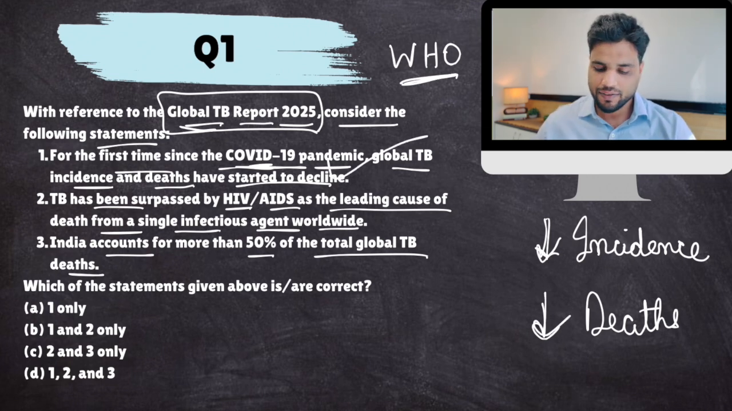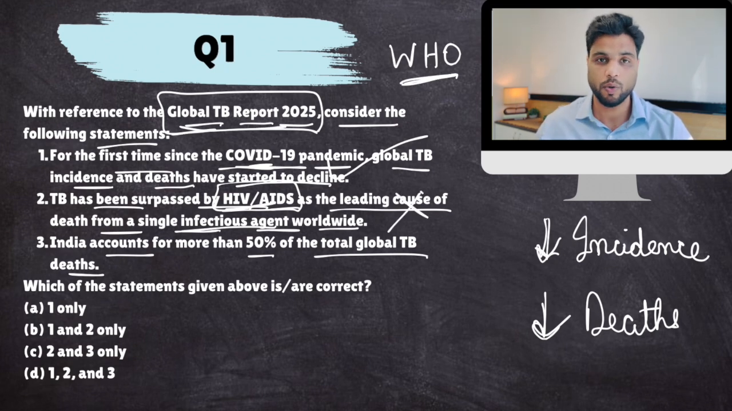But as far as being the number 1 killer in the world, TB tops the chart. Okay, TB is the number 1 killer in the world as far as a single infectious agent is concerned. It has surpassed HIV/AIDS also way back. So TB has been surpassed by HIV/AIDS? No, it's the other way around. Okay, as per the recent report.